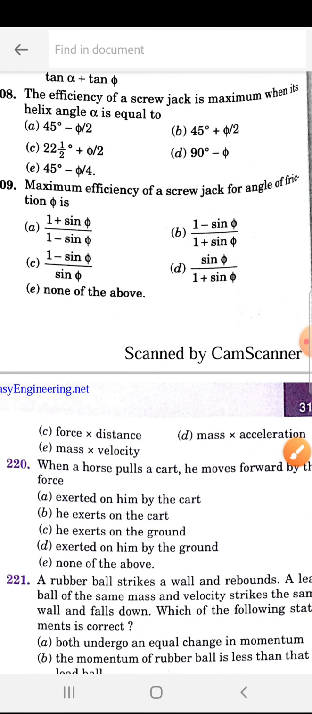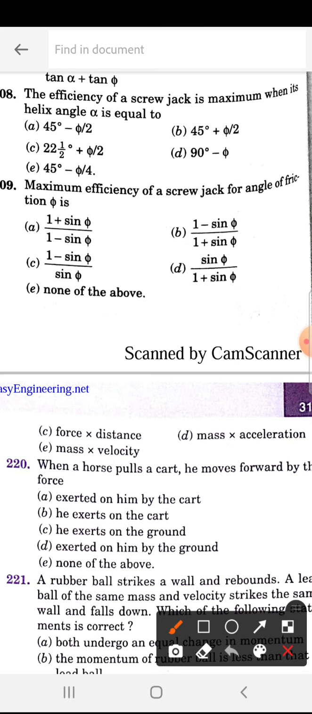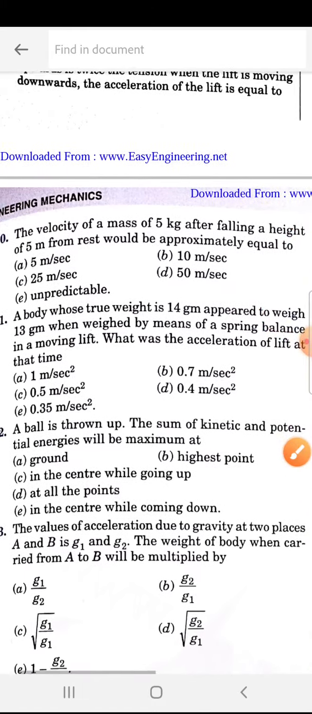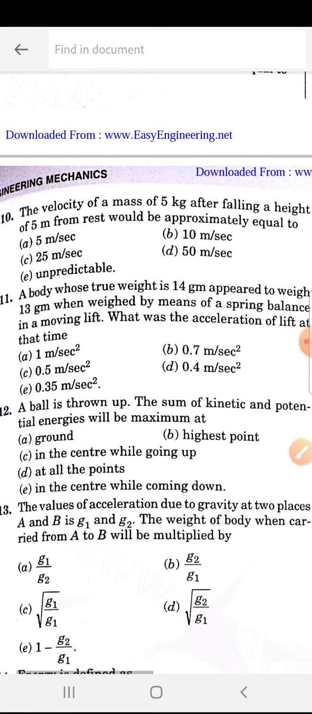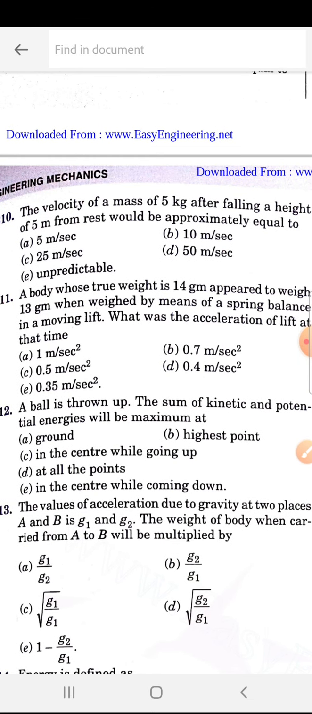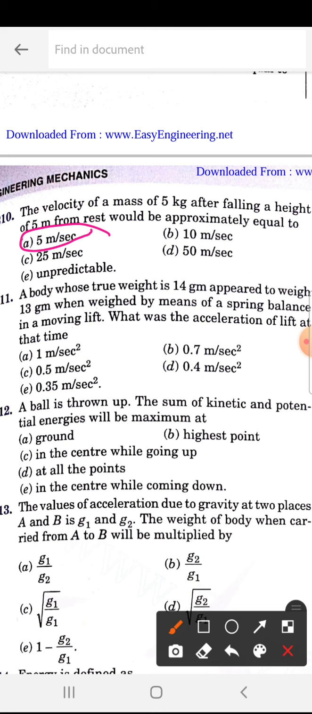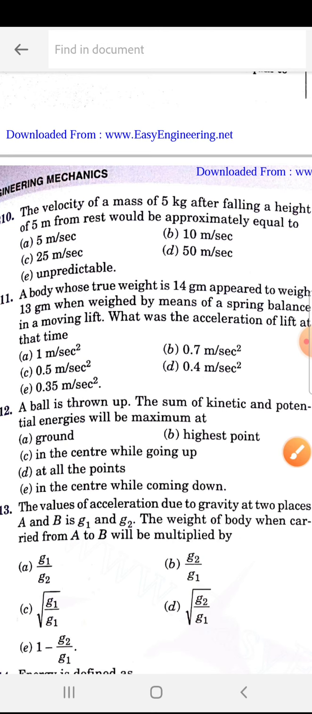Maximum efficiency of a screw jack for an angle of friction phi is equal to 1 minus sin phi by 1 plus sin phi. Very important question. 210. The velocity of a mass of 5 kg after falling from a height of 5 meter from rest would be approximately equal to how much? 5 meter per second. So same 5. Remember like that.